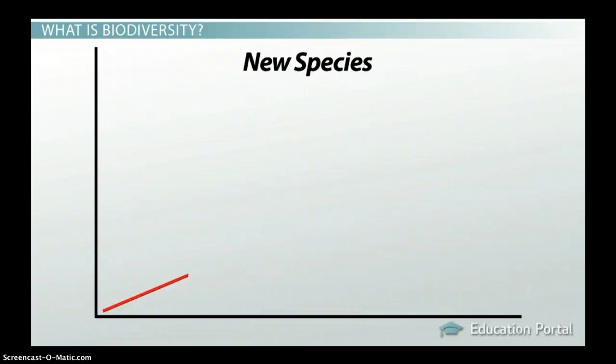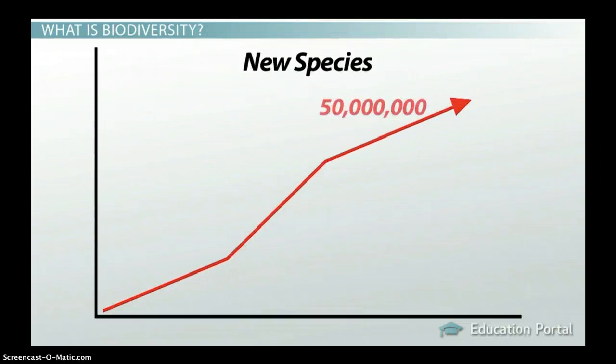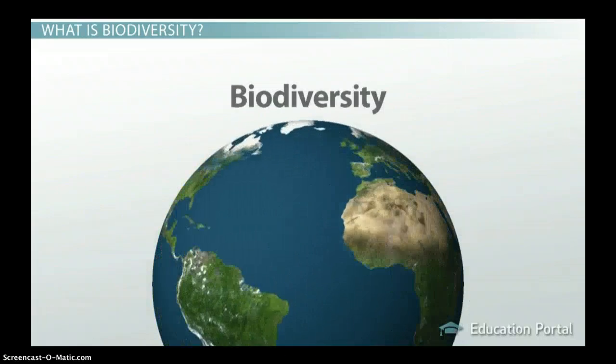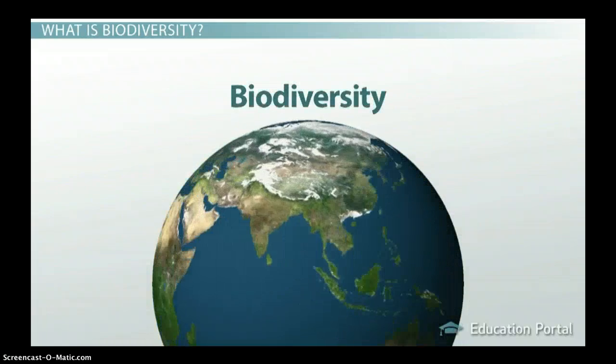New species are being identified every day, and it is estimated that there are anywhere between 3 and 50 million different species living on Earth. When discussing the number of species on Earth, the term biodiversity is often mentioned.